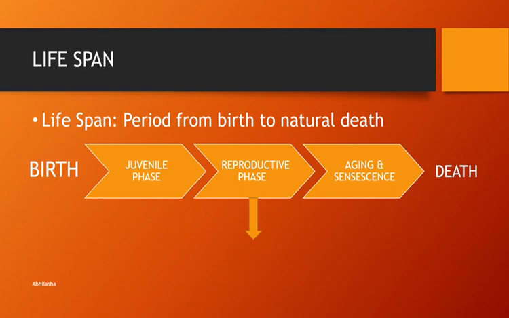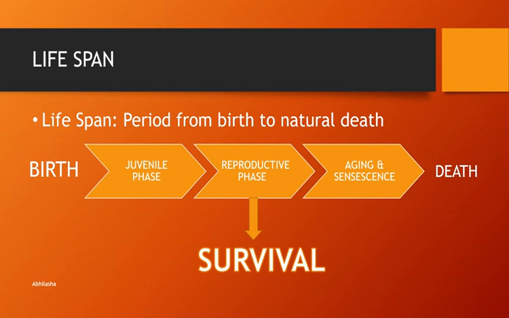Now the critical phase in this entire lifespan is the reproductive phase, because the reproductive phase is significant for survival of the organism. With death, the organism's life finishes, ends. In order to ensure that the organism does not go extinct, it has to reproduce. So reproduction can be defined as production of individuals of the same species by an organism, production of individuals similar to itself.